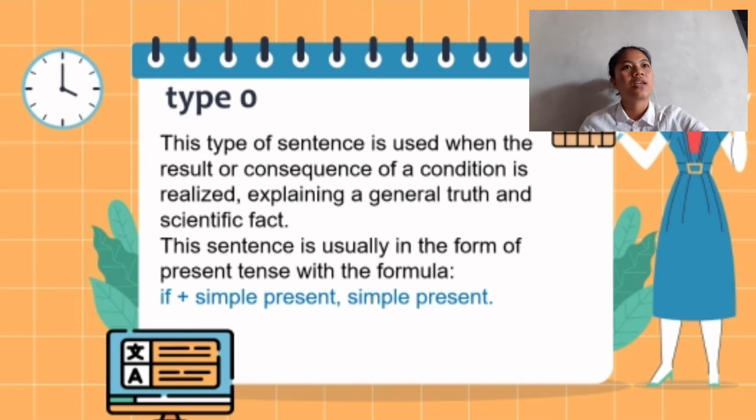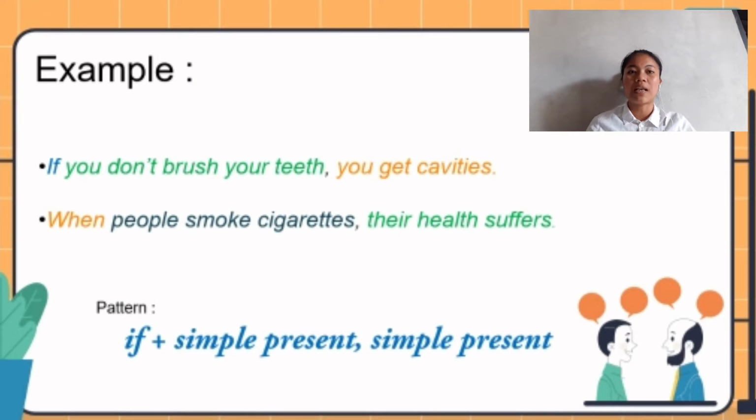Okay, you can see the example: if you don't brush your teeth, you get syphilis. It is like this, the truth. And then, when people smoke cigarettes, their health suffers.